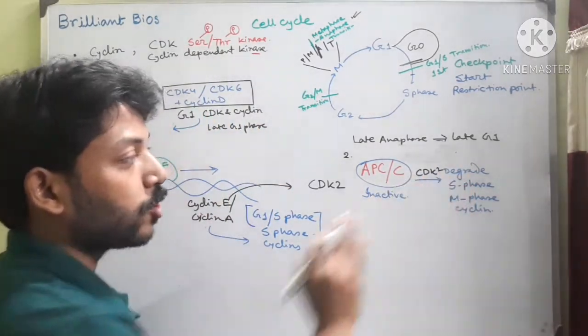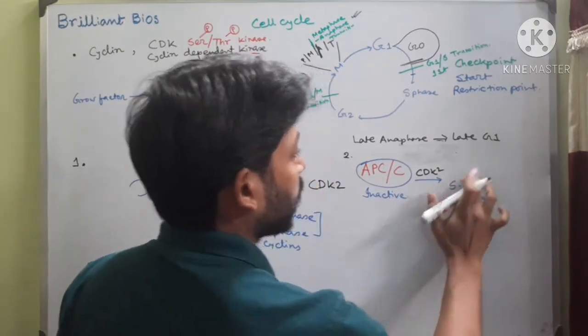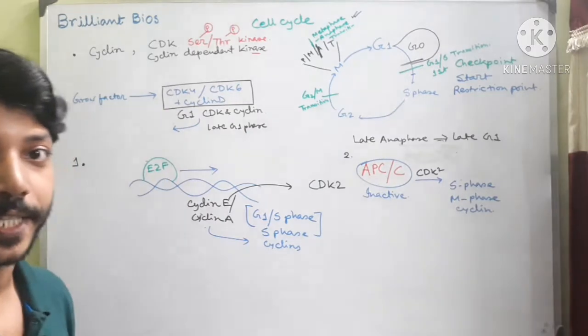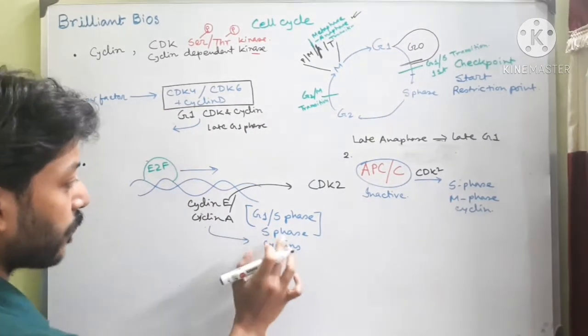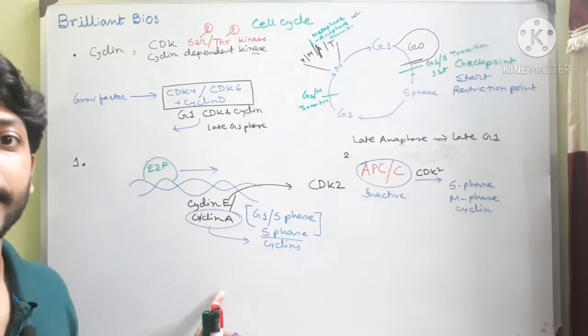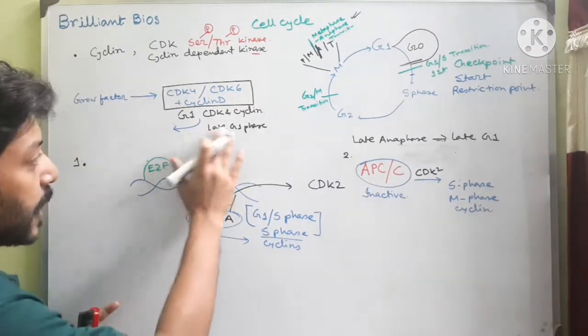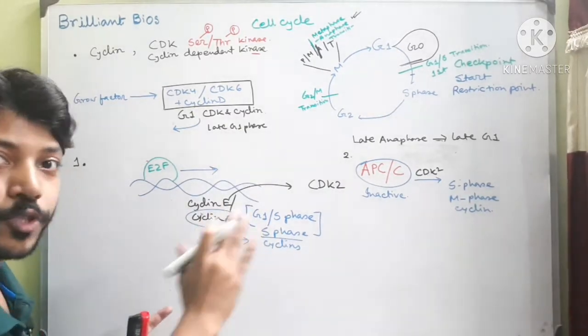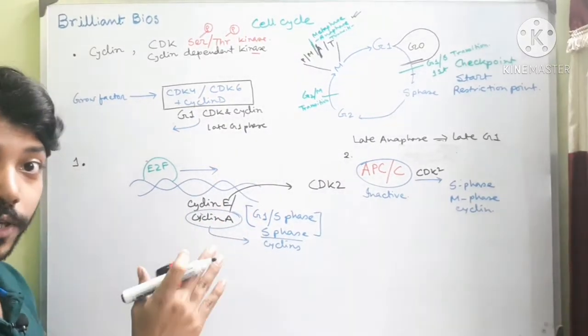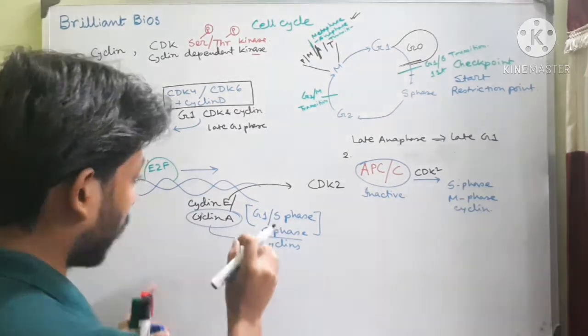Now there is no degradation of this S-phase cyclin. So S-phase cyclins will be there. Thus S-phase cyclins like cyclin A will not be degraded from late G1 phase. And I have mentioned that in the late G1 phase, these cyclins are now being produced. You have to actually understand this thing.